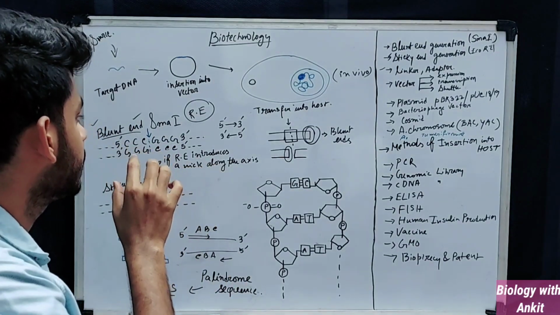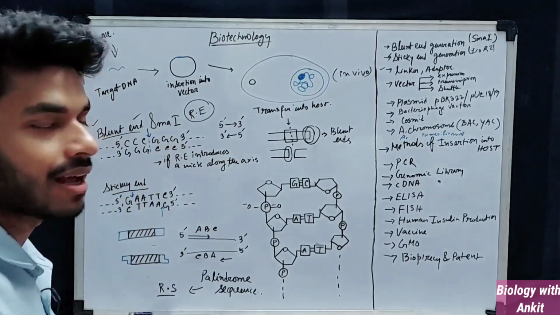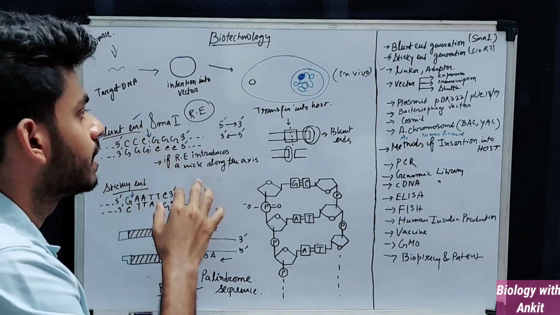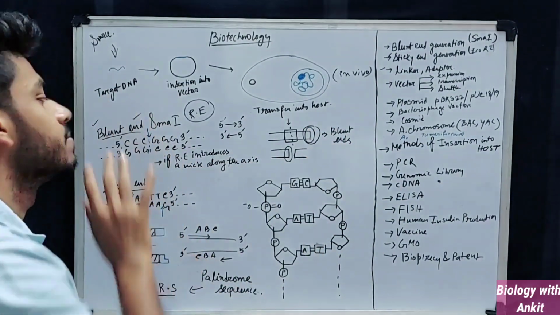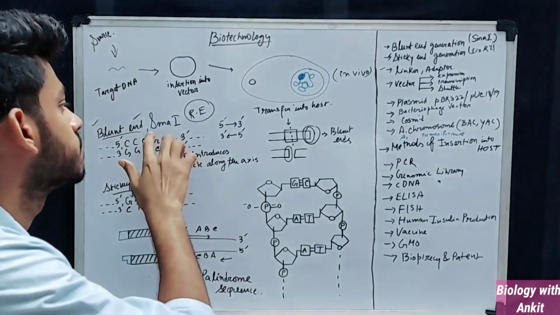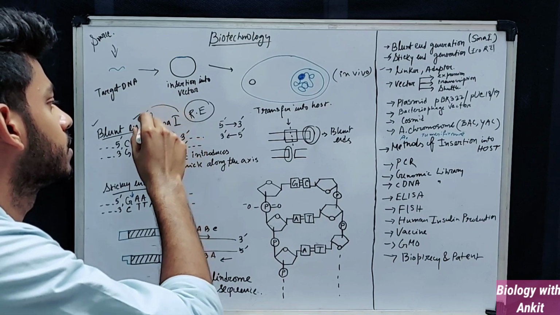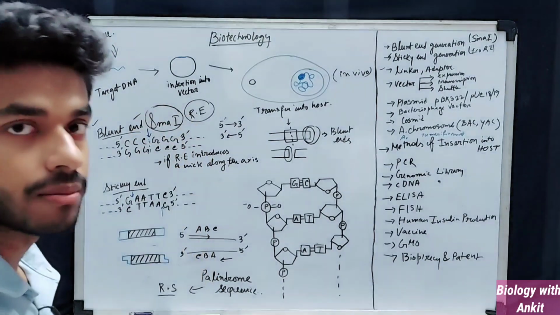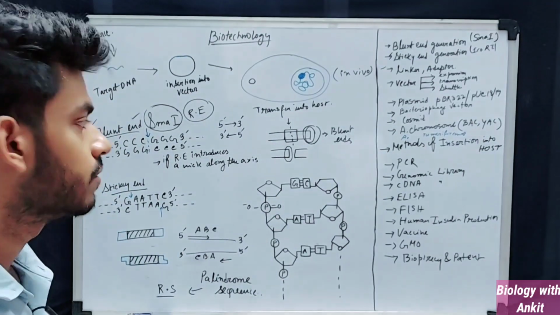That is, the blunt end is when a restriction enzyme introduces a nick along the axis and generates a cut that is normally found at the end of the DNA. These will be called blunt ends. The name of the enzyme that can introduce a blunt end is SmaI. I have already mentioned how to name these enzymes in the previous part of the video, so if you missed it, please go and watch that video.